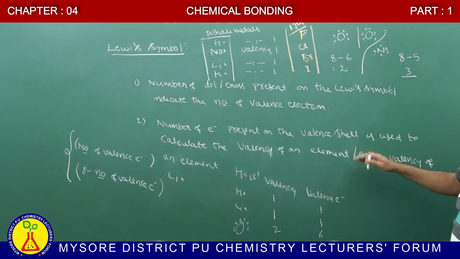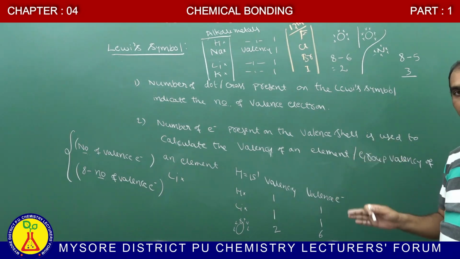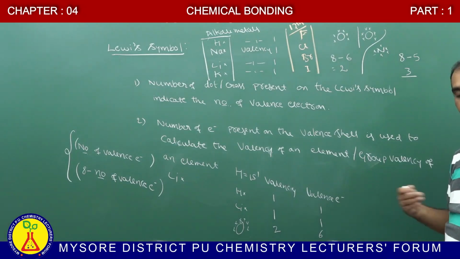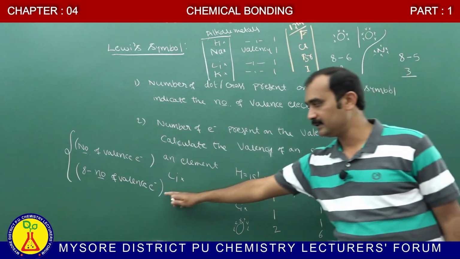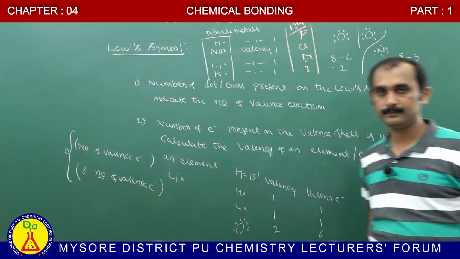Similarly, we can also calculate the group valency like this. What do you mean by valency? Valency means the combining capacity of an element, which is linked to the number of electrons present on the outermost shell. Valency may be either the number of valence electrons or 8 minus the number of valence electrons. Note this down.